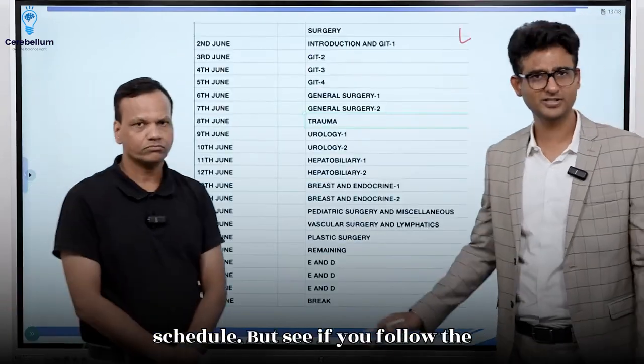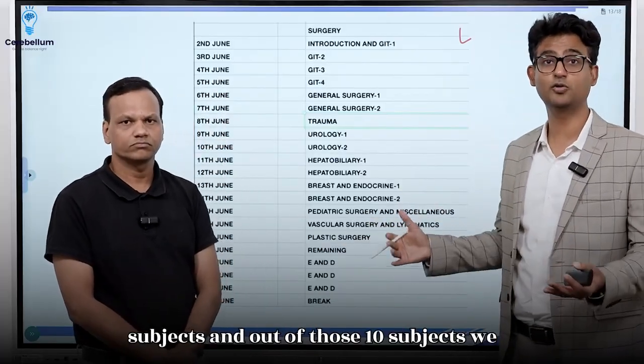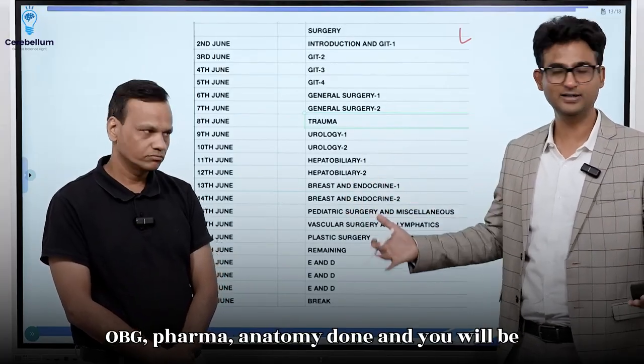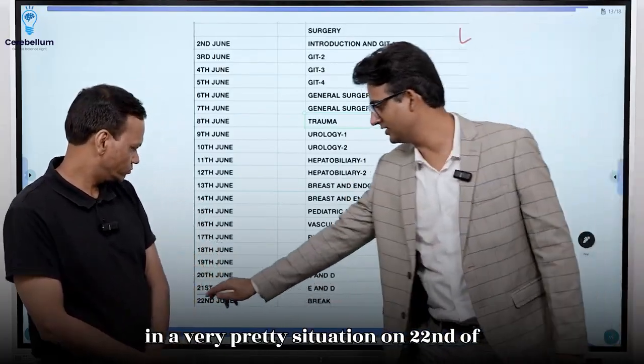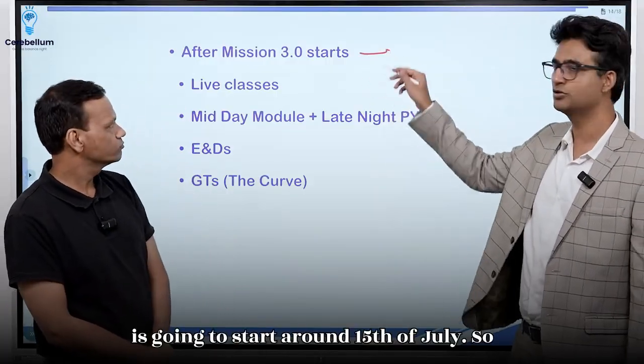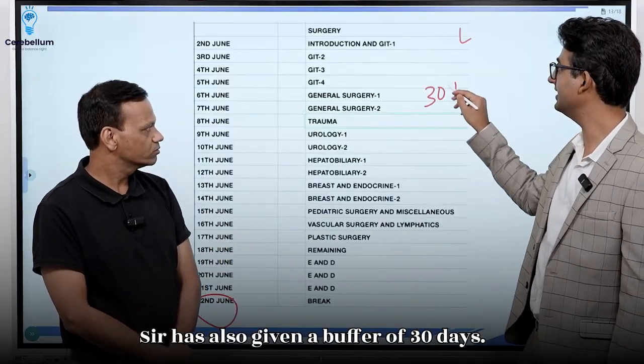So this is the broader schedule, but see, if you follow the schedule, you would be done with almost 10 subjects, and out of those 10 subjects, we have bigger subjects like surgery, OPG, pharma and anatomy done, and you will be in a pretty good situation on 22nd of June. And Mission 3.0 is going to start around 15th of July. So sir has also given a buffer of 30 days.